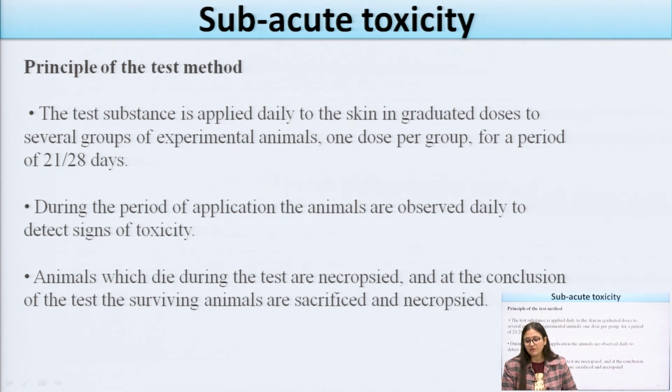Now the animals which die during the test are necropsied. Necropsy means examination after death. If we are giving any drugs and these drugs are toxic to the animal, we check whether they are producing any kind of allergic reactions in the animals. After that, we have to conclude whether these drugs have a toxic effect or whether they can be marketed.